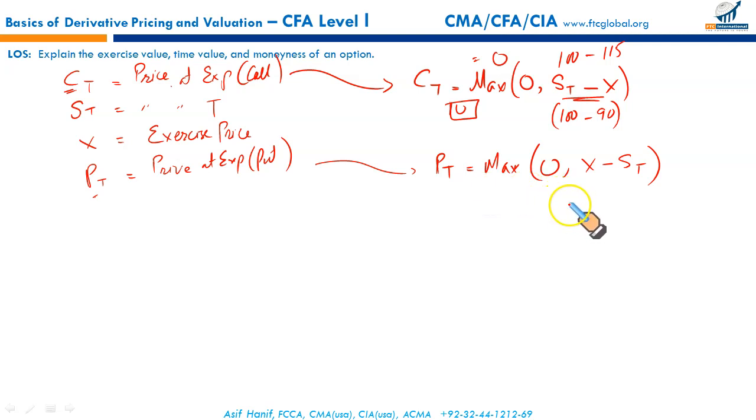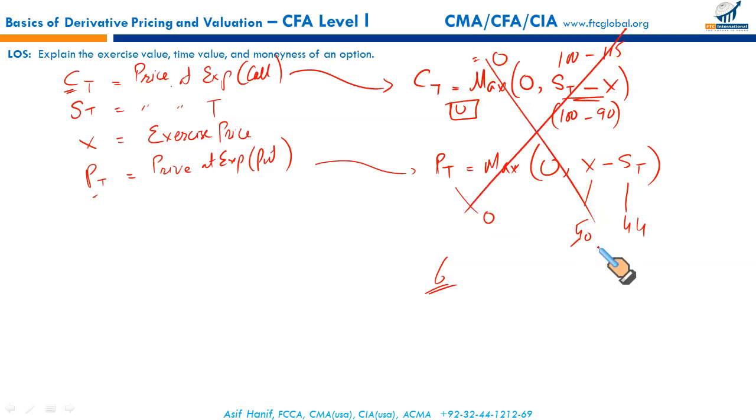And in the case of a put option, let's say the stock price at expiration is 44. Exercise price is 40. So 40 minus 44, negative 4 versus 0, the greater is 0. So in this case, the value of the put option is 0. And if the stock price is 44 and the exercise price is 50, the greater of 0 and the net of these is 6. So in this case, the value of the put option is 6. It's pretty straightforward. You don't even need to use the formula. You can just use common sense and still get the correct number.